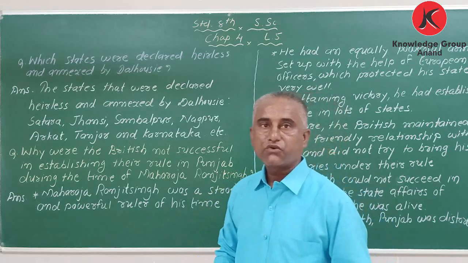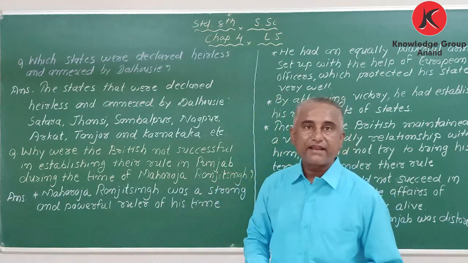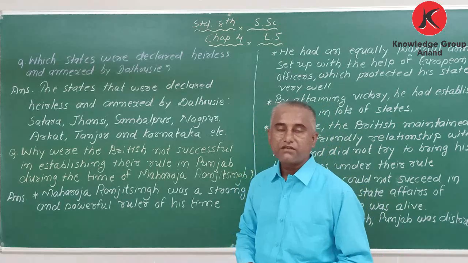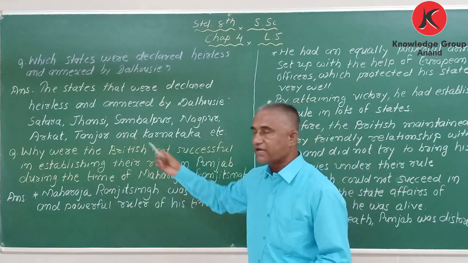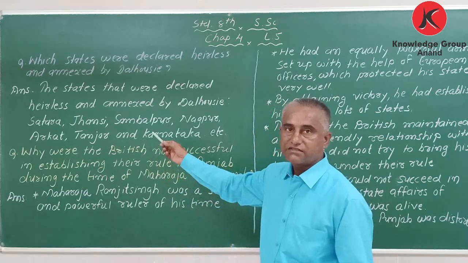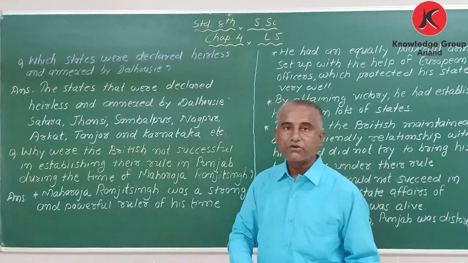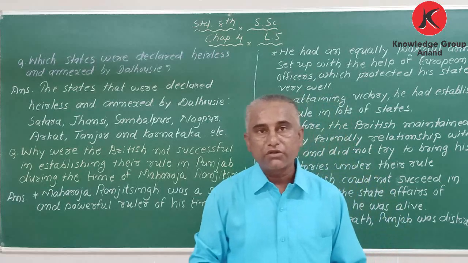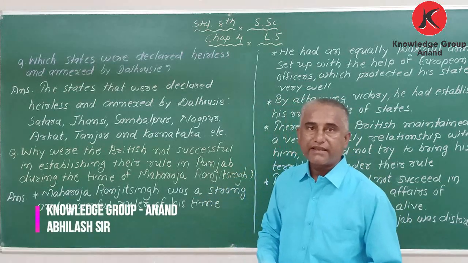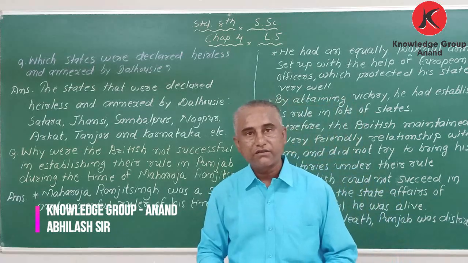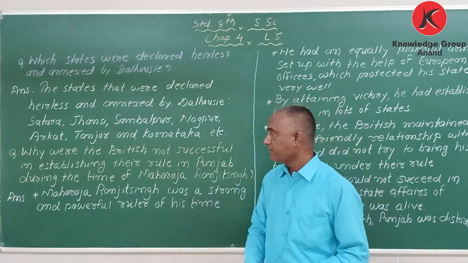Got it? So the states like Satara, Jhansi, Sambalpur, Nagpur, Arcot, Tanjore and Karnataka were declared heirless and annexed by Dalhousie. Got it? Okay. Next question.